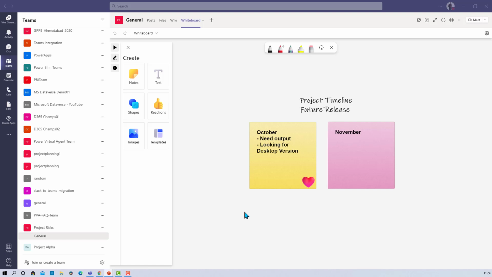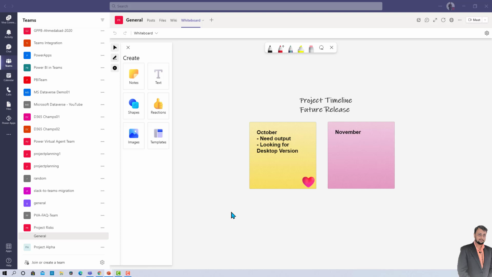Let's say, for an example, you have to decide some project timeline or a future release. At that time, you set up one meeting, and in that meeting, everyone is sharing their opinion and adding their thoughts to the whiteboard. This kind of thing can be achieved with the help of the whiteboard.